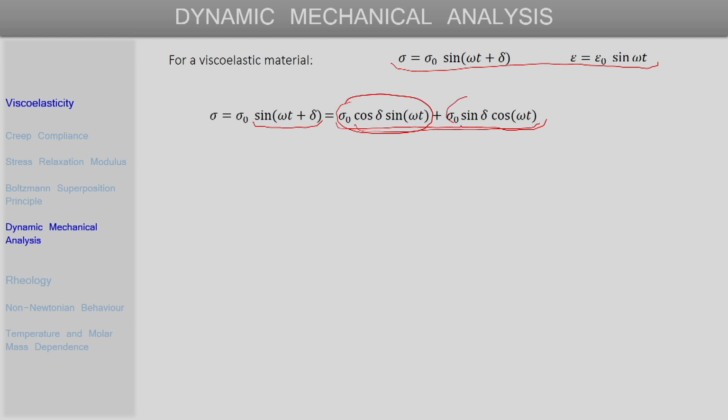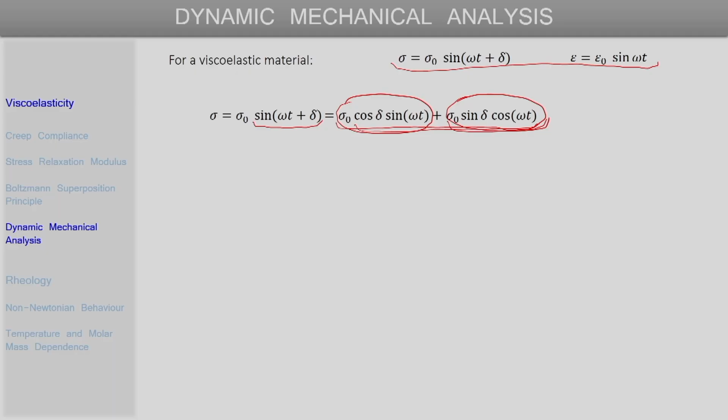What we can do now is identify these two terms, the first term here as well as the second term here, as two components of the applied load or the applied stress. The first term that we have identified is a component of the applied stress that is in phase with the strain developed. The phase difference between this component of the stress and the strain is 0. Whereas the second component can be thought of as out of phase with the strain by an angle of 90 degrees, so leading the strain by an angle of 90 degrees.